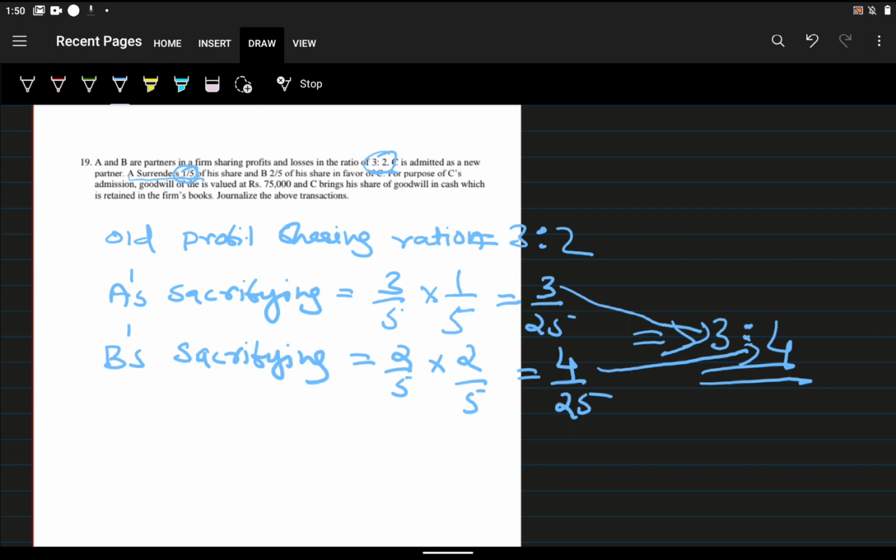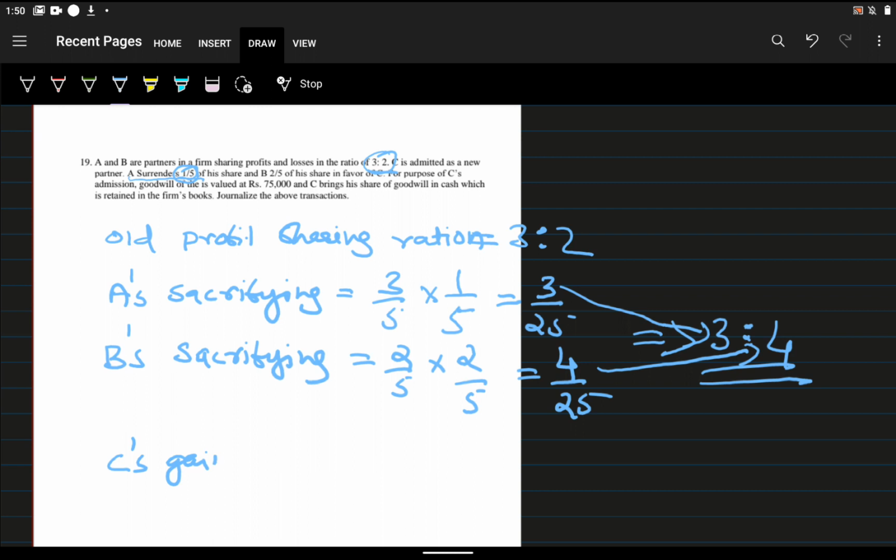Now we want to find the goodwill of C. How much goodwill does C want to bring to the firm? For finding that, we want to find C's gaining ratio.